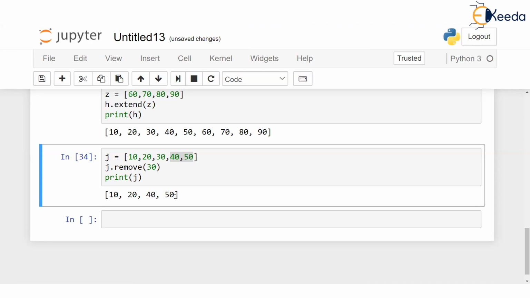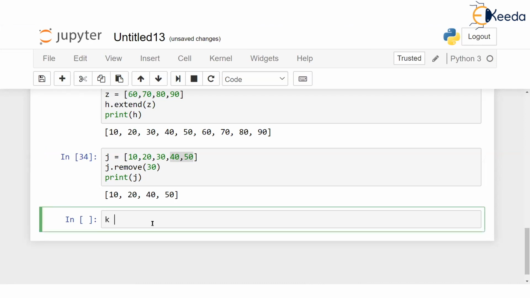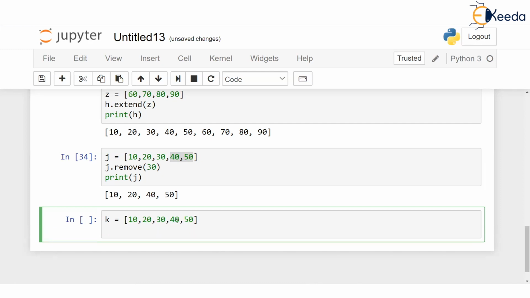P-O-P, pop. Suppose I have a list like K, and K is 10, 20, 30, 40, 50. And I want to remove the last value. I know that. Somehow I know the last value I want to remove.